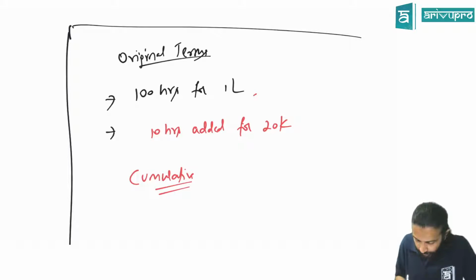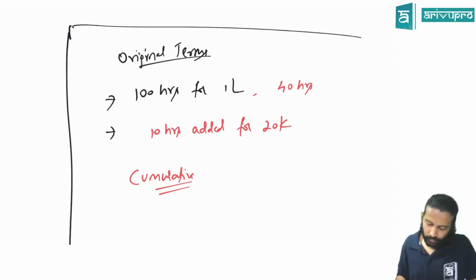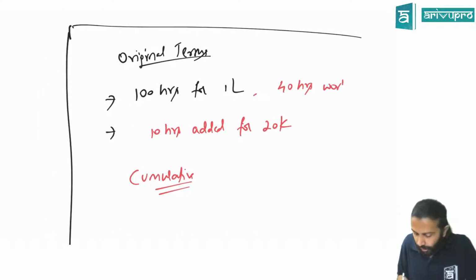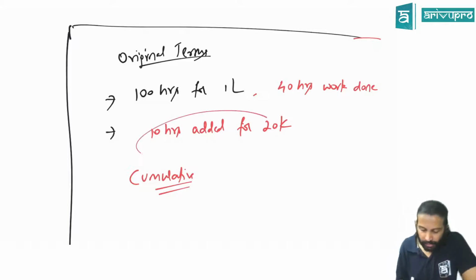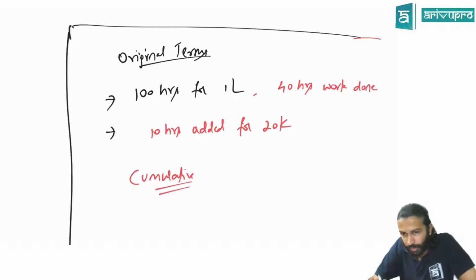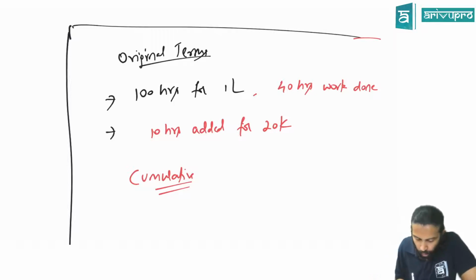100 hours for 1 lakh. 40 hours of work is completed. Fine. 10 hours is added now. After the 40 hours of work was over, 10 hours is added. Since you are adding 10 hours extra, we are charging 20,000 rupees more. Fair enough? You have to do cumulative catch-up accounting.